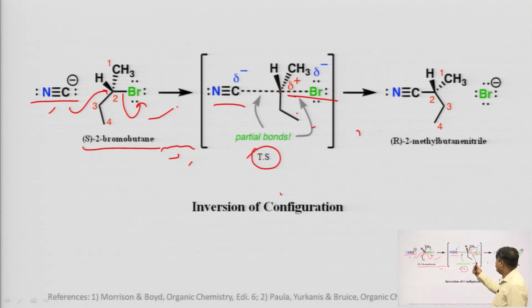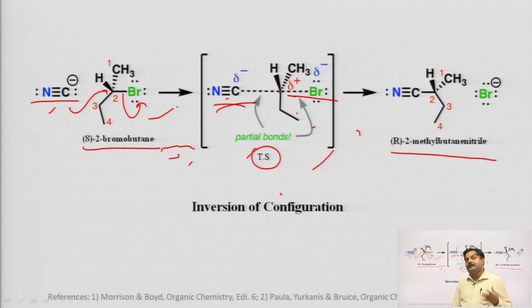So, it is not possible for that nucleophile to come from the front side, it has to attack from the back side. When it attacks from the back side, you can see that the configuration at the chiral carbon will be inverted. From the S-bromobutane, we have got R-2-methylbutanenitrile as a product.